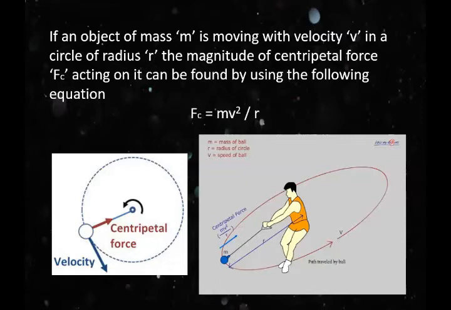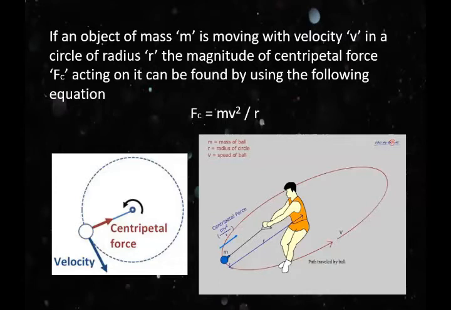So the centripetal force is directly proportional to mass and velocity square, and inversely proportional to the radius. We can write this equation as Fc is equal to m v square upon r.